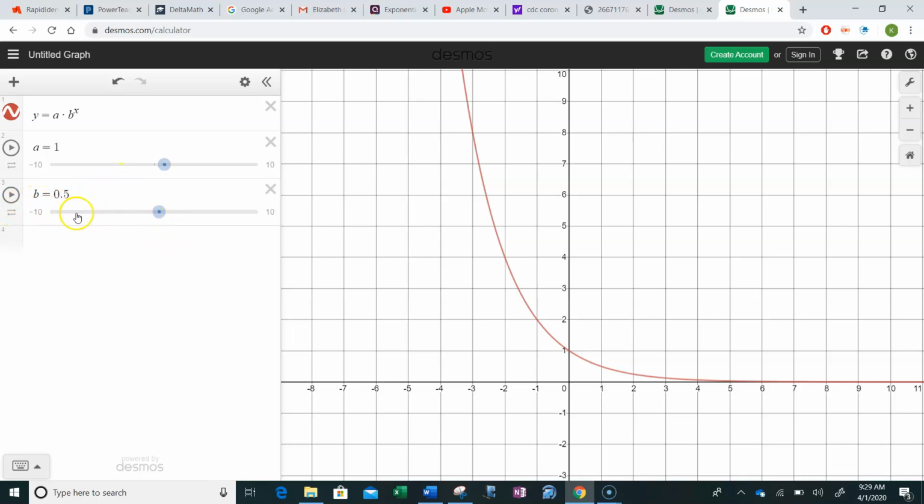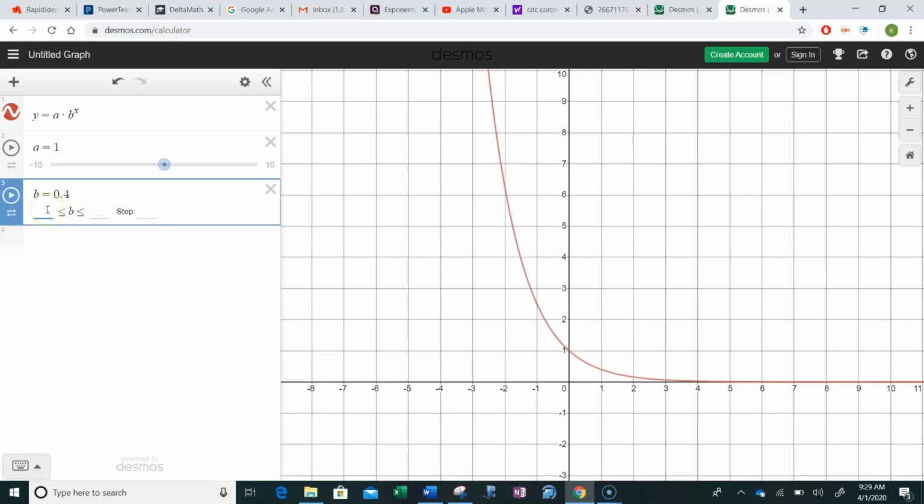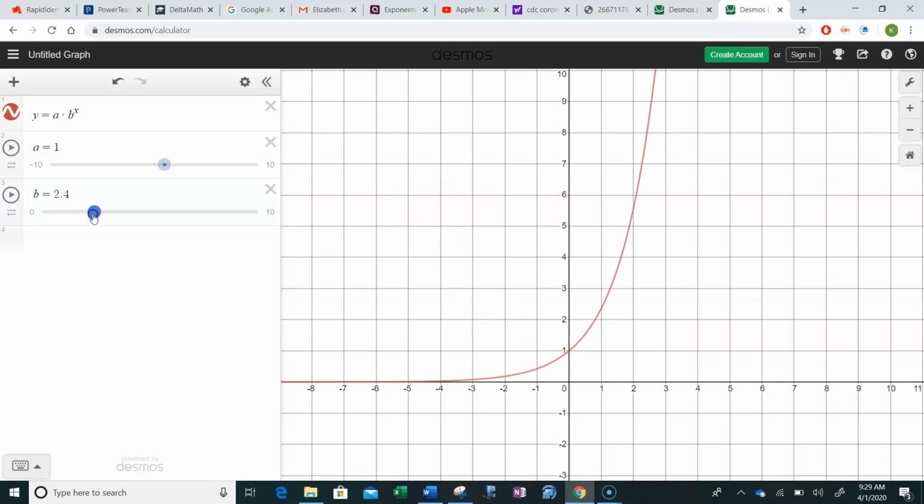If the base is a number between 0 and 1, and remember it can't be negative, watch what happens. It just disappears if I try to make it negative or try to make it 0, because that's not part of the definition. We could fix that right on here so this only goes to 0, which we wouldn't use, and then we could have this go to like 10. But you can see how anytime your base is a number between 0 and 1, the function decays, and anytime it's a number greater than 1, the function grows.